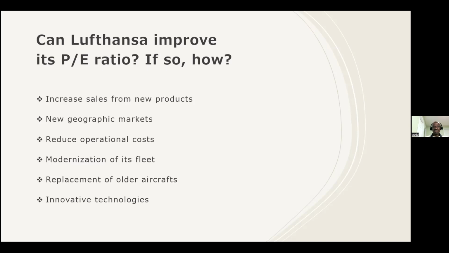Another factor which impacts PE ratio is the economic conditions, but this is beyond Lufthansa's control. Economic growth and low inflation could expand PE ratio as funds flow into the stock market in anticipation of strong earnings. Next slide, I'll hand over to Carlos to discuss our key learnings and conclusions.